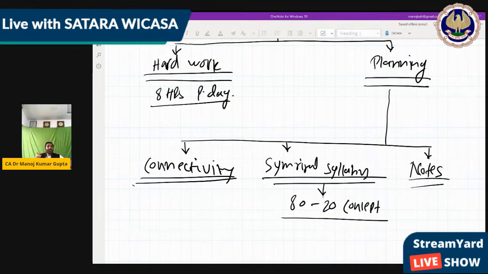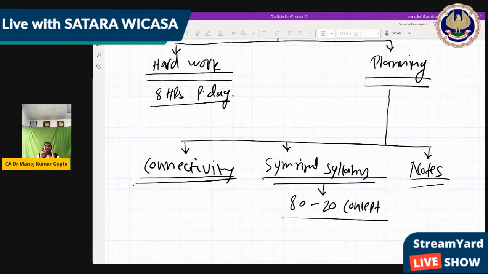Because after the completion of the part, when we are going for the revision, there are lots of problems we have to face. Because when we start to study, we have a limited part. But once we complete the next, we even forget the ABCD of the first part. So for that, it's compulsory to make notes.